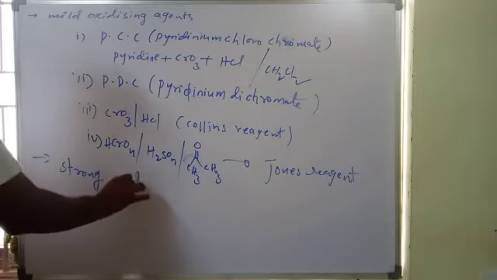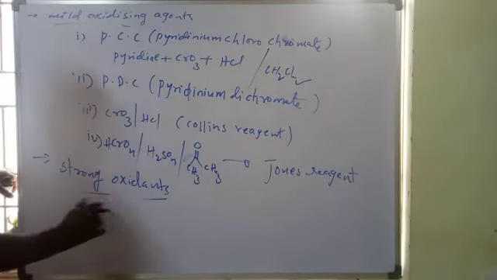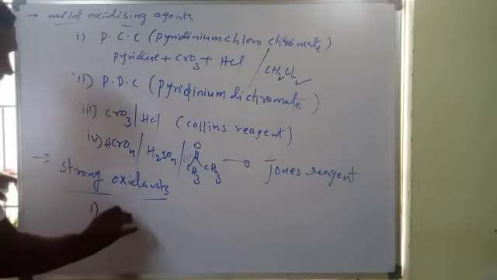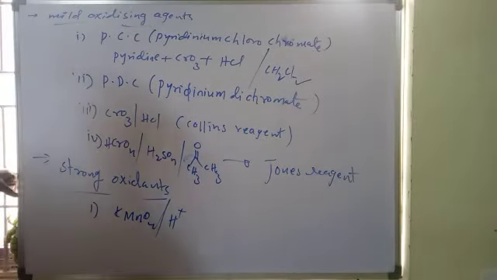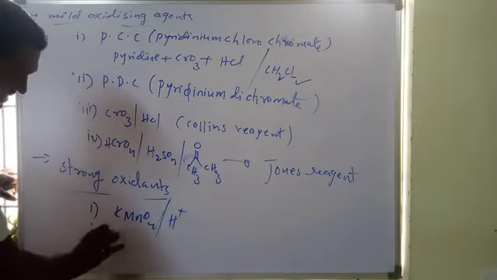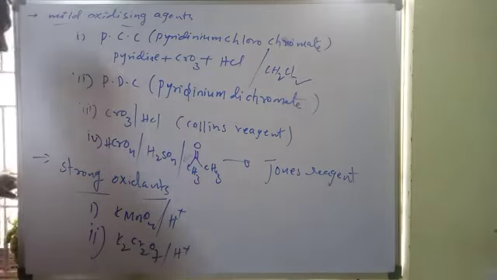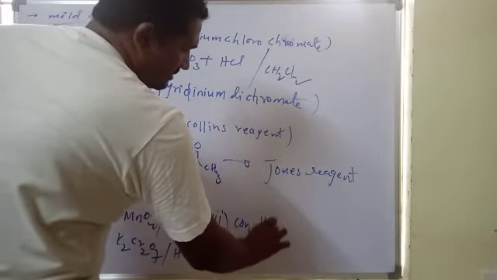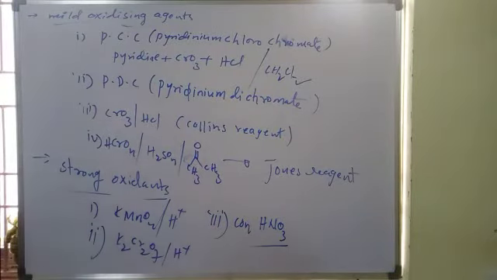Now the strong oxidants. The best reagent is KMnO4, potassium permanganate in acidic medium. The second one is potassium dichromate, K2Cr2O7 in acidic medium, and the third one is concentrated nitric acid, HNO3. These are the very strong oxidizing agents.